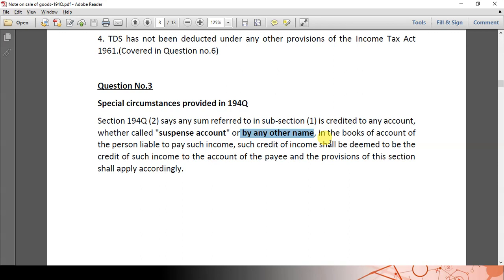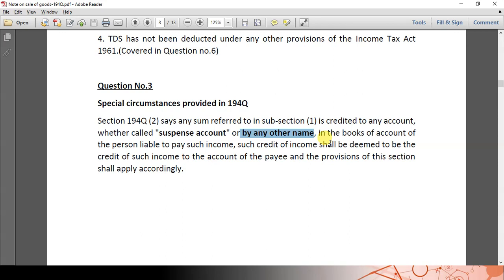So they are maintaining two accounts. Both accounts have to be clubbed together for calculating the limit prescribed under section 194Q. So what we have discussed so far, to put it in a nutshell, no matter in which account we credit the transaction, for one PAN, it has to be treated as one account.